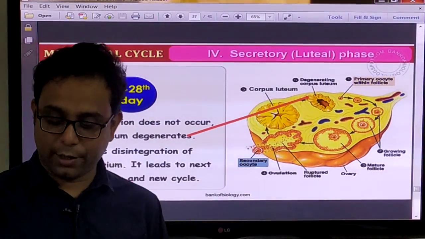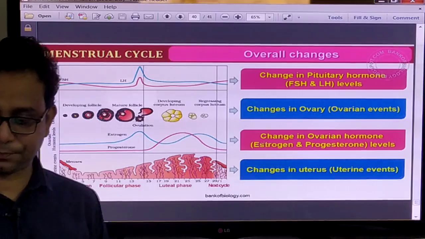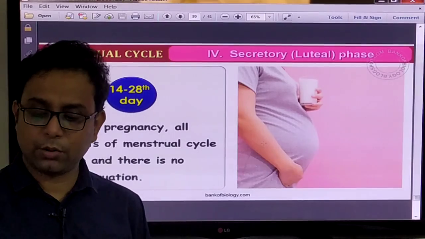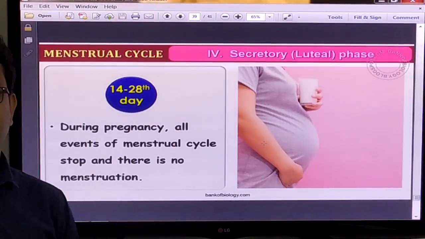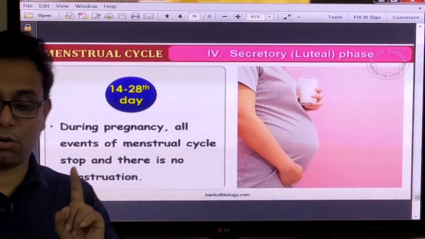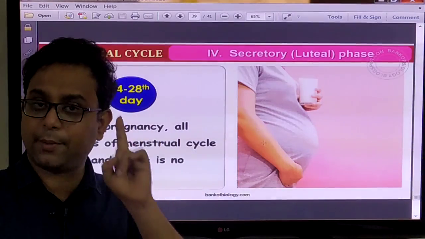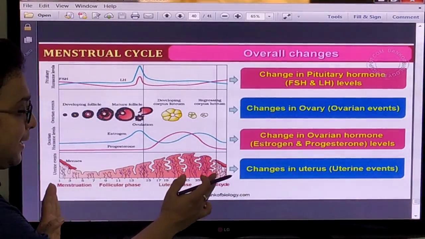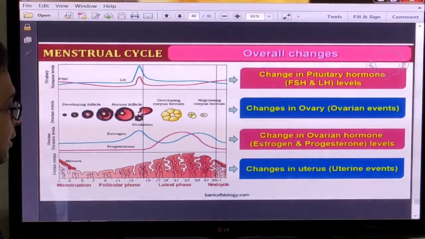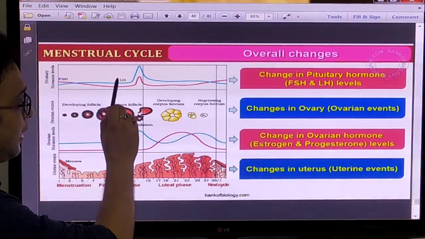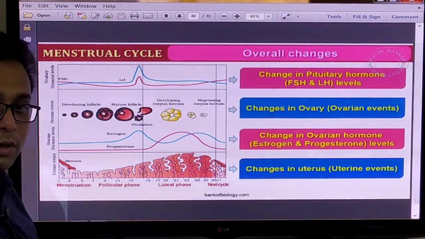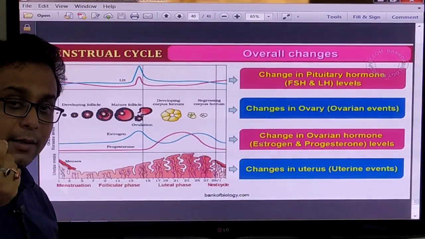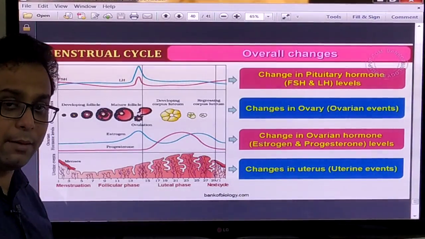So these are the 4 events. You can observe that. But you know, during pregnancy, all events of the menstruation will stop. There is no menstruation. You can bear in mind, this is the most important. So this is the 28-day cycle. You can observe the estrogen, progesterone, LH and FSH hormones, at which time they are produced at the maximum level.